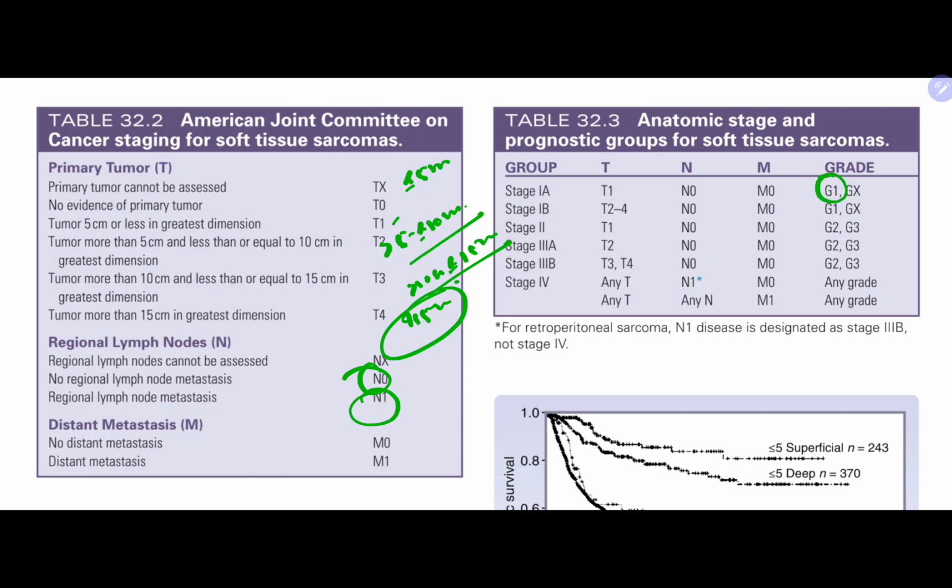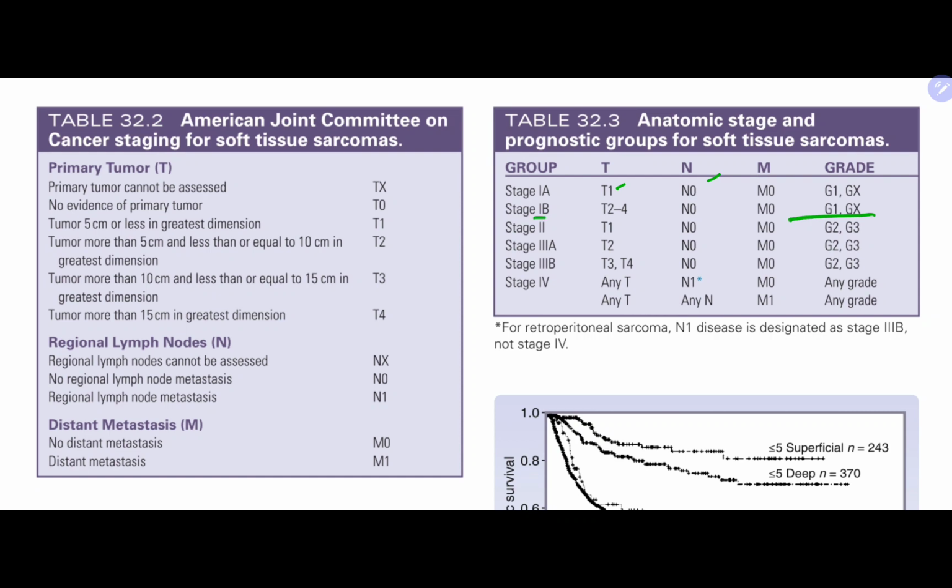Grade 1 is well differentiated. Stage 1A is T1 N0 M0. 1B is grade 1 up to stage 1, T2 to T4, T3, T4 N0 M0. Stage 2, T1 N0 M0. Now the grade is changed to grade 2 and grade 3. 3A is T2 N0 M0, grade 2 and grade 3. 3B is T3, T4 N0 M0, grade 2, grade 3. Stage 4, any T, N1, M0, any grade.